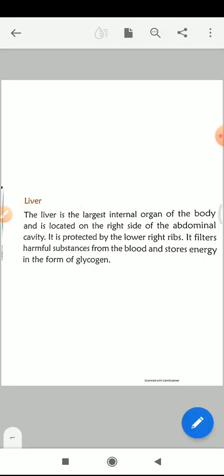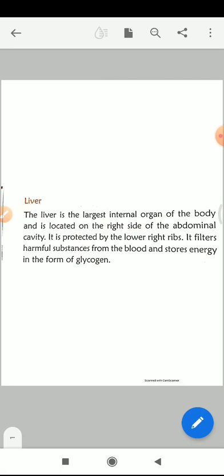So let's start. In the last video we read about the internal organs, that is your stomach, heart and brain. Today we will read about the remaining internal organs, that is your liver and kidney. So children, first you have to remember that liver is the largest internal organ of the body.